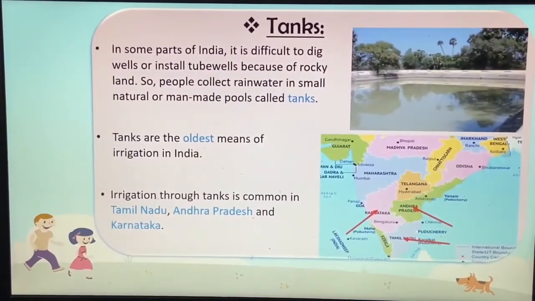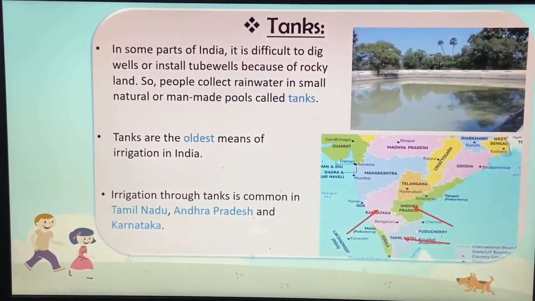Now let's talk about tanks. In some parts of India, it is difficult to dig wells or install tube wells because of the rocky land. As you know, India has a variety of land. It's not the same everywhere. Somewhere we have mountains, somewhere plateaus, and somewhere plain areas.